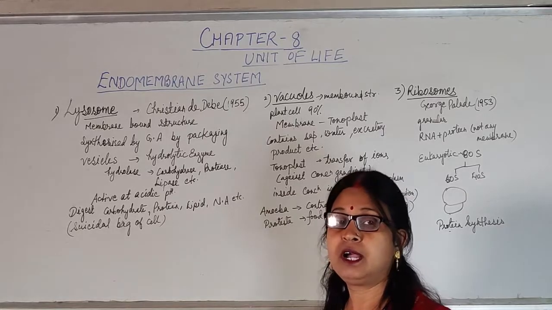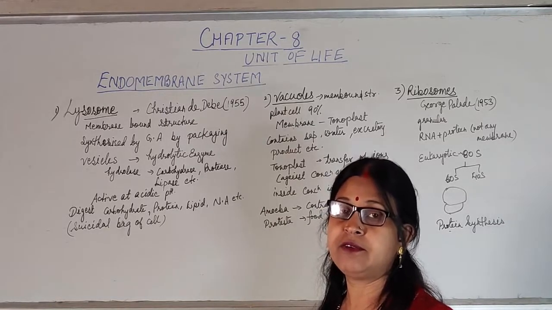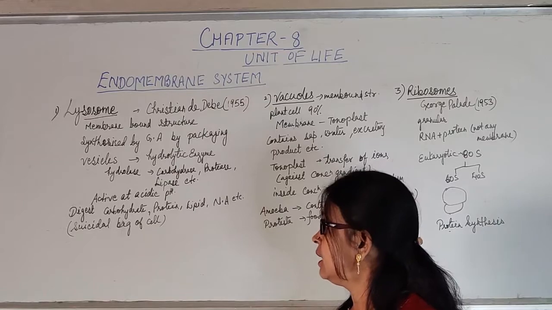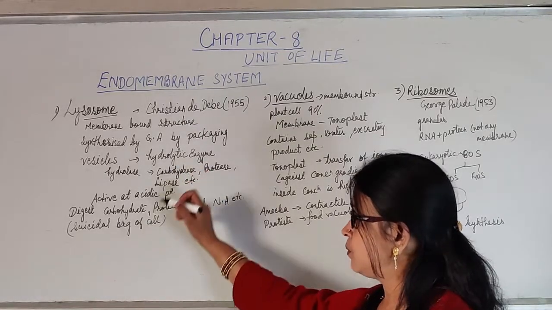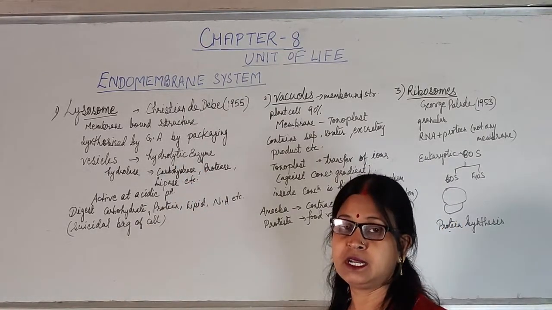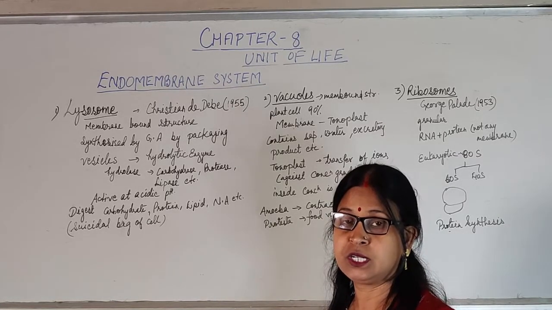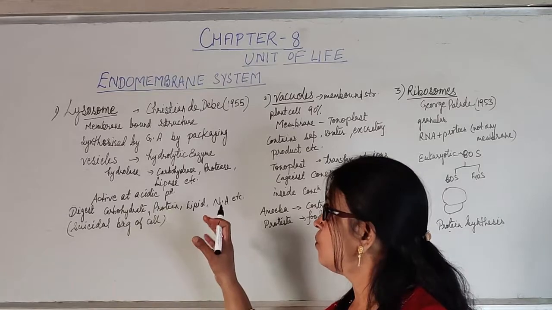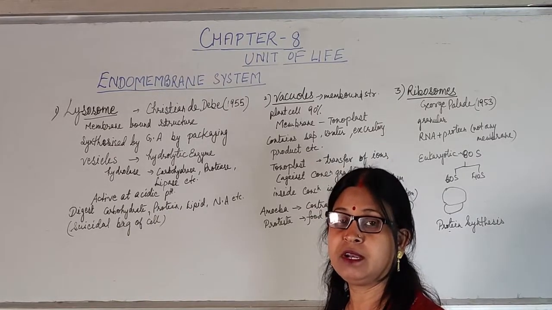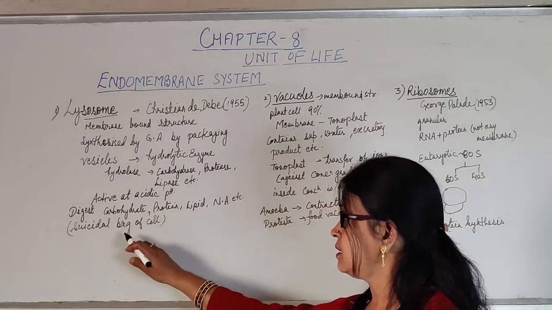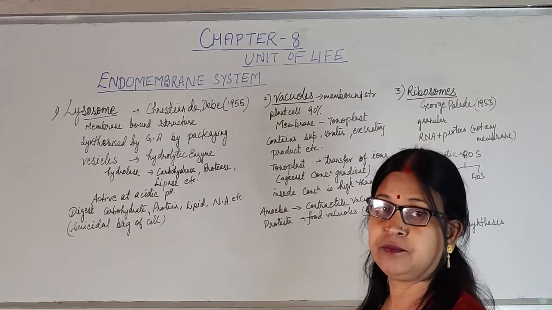They are active at acidic pH, that is a value less than 7, and they are also known as suicidal bag of the cell. And when the cell is in any danger, then this lysosome will burst out and the cell will die. That's why it is known as suicidal bag of the cell.